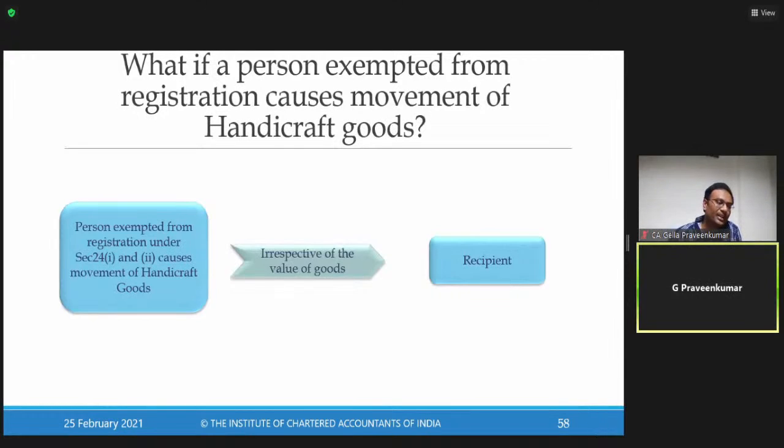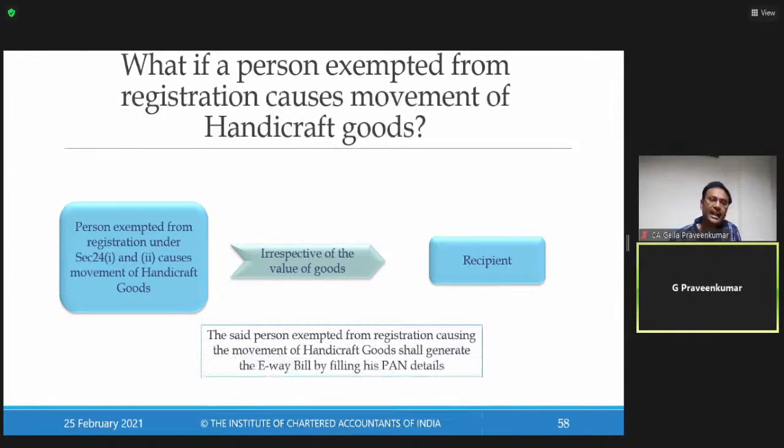Now, please recollect our registration chapter. In the registration chapter, section 23, we referred to one notification called 10 of 2019. Please recollect our discussion on registration where, for handcraft goods made by hand, there is an exemption notification irrespective of section 24 compulsory registration. When there's a movement of goods from one state to another state up to a threshold limit of rupees 40 lakhs, 20 lakhs, what we have discussed, using PAN, this handcraft supplier can cause the movement of goods. Please make a note.